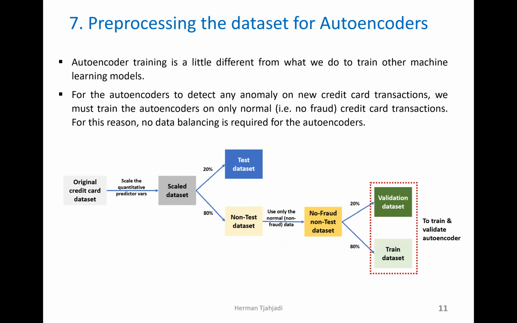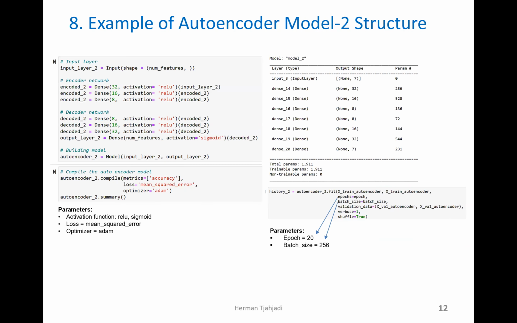Next, we are ready to build our autoencoders. But before we build them, we are going to pre-process the original data set. We are going to do scaling first. We scale the original credit card data set, and then split it into a test data set and a non-test data set. Then we are only going to use the normal, non-fraud data, and split it again into a train data set and a validation data set. Those two data sets are what we use to train and validate our autoencoder.